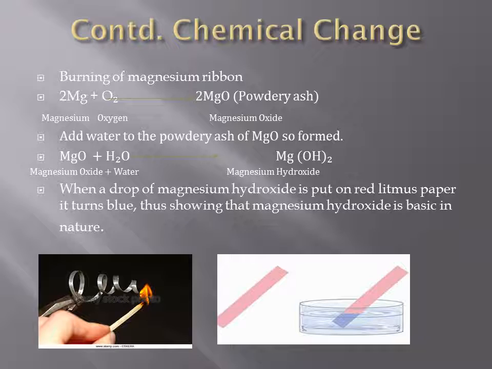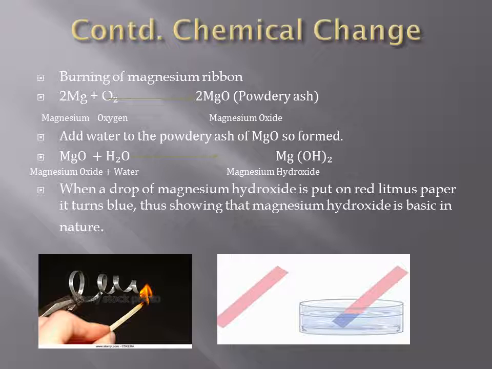In this experiment, you have to take a magnesium ribbon and clean it by rubbing it with sandpaper. Why do I say you have to rub it with sandpaper? Magnesium reacts with oxygen to form a layer of magnesium oxide on it. This magnesium oxide acts as a protective layer and prevents it from burning. So when you rub it with sandpaper, the upper layer is removed and it is easy for the magnesium ribbon